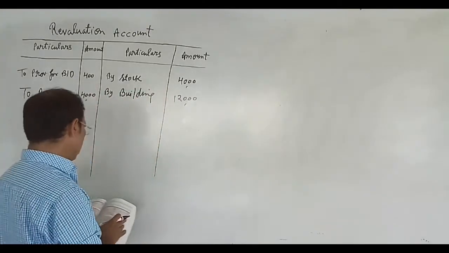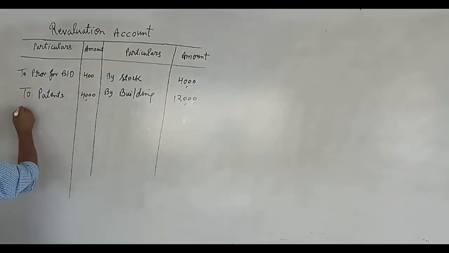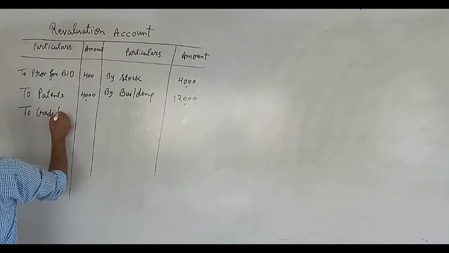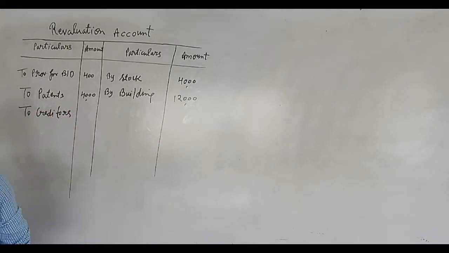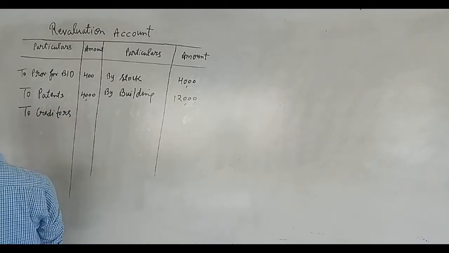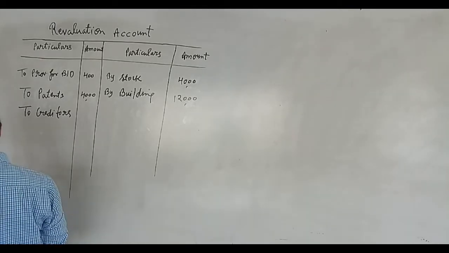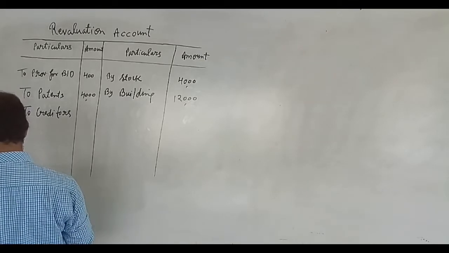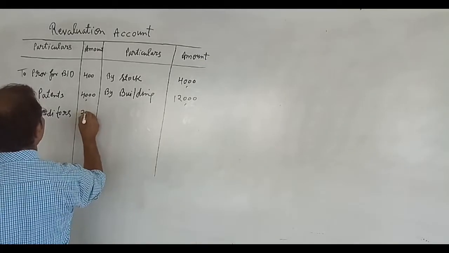Whenever any liability is increased, we will write in the debit side. So we will write creditors, and what amount we pay more? 2,000. So we will write 2,000 in the debit side.